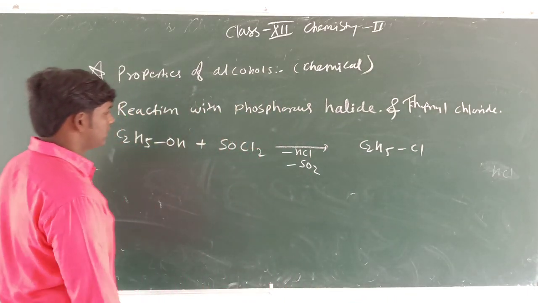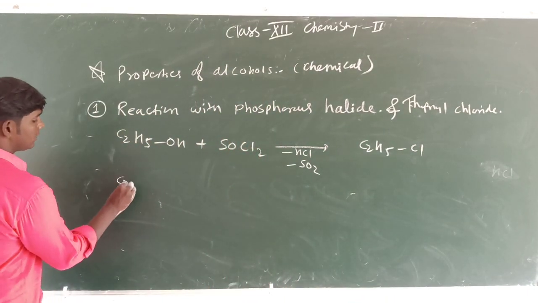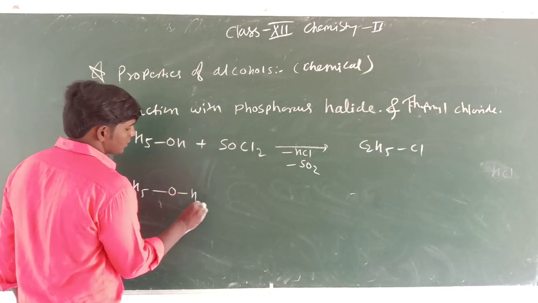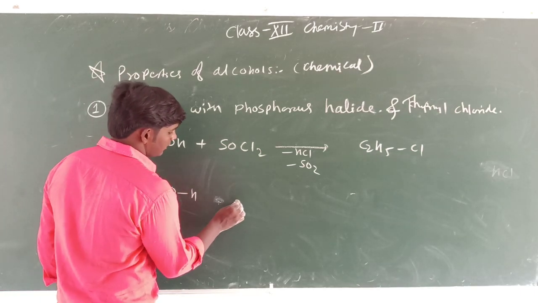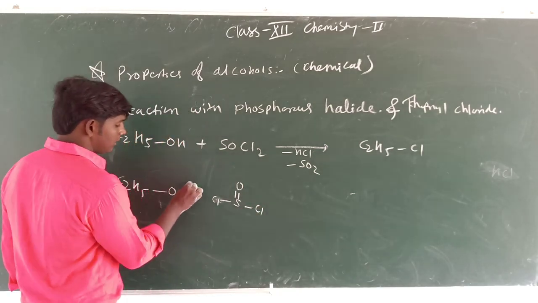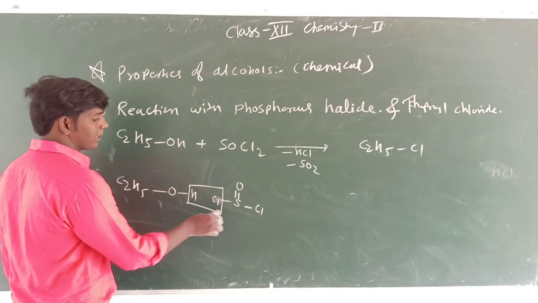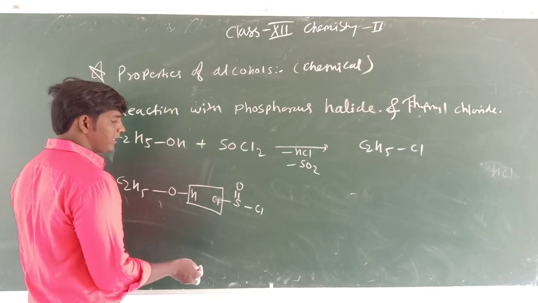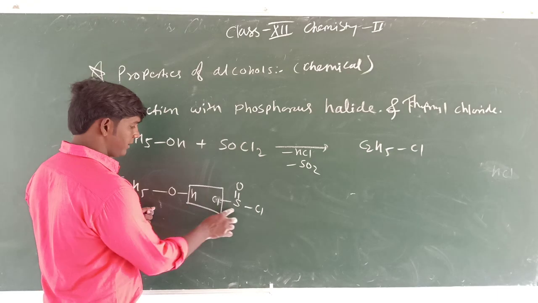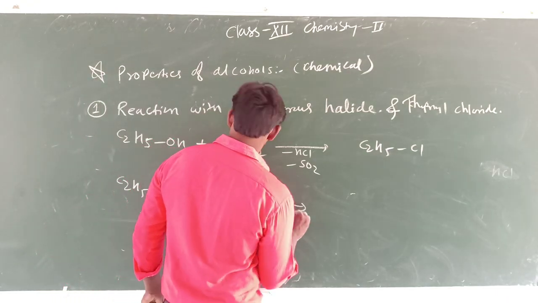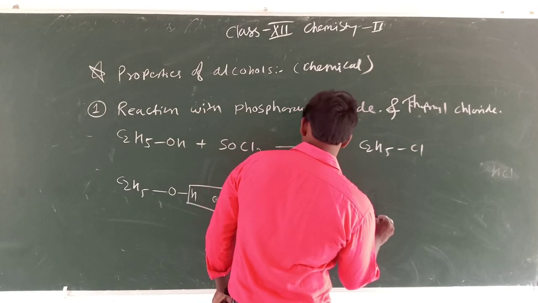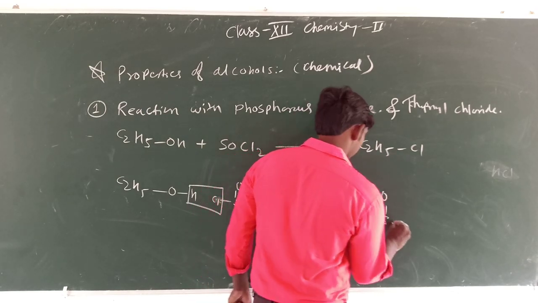So how is this reaction happening? We see here C2H5OH plus S double bond O, with Cl and Cl. When these two molecules come together, one HCl is eliminated and this oxygen forms a bond with sulfur. So we have C2H5O S double bond O Cl.